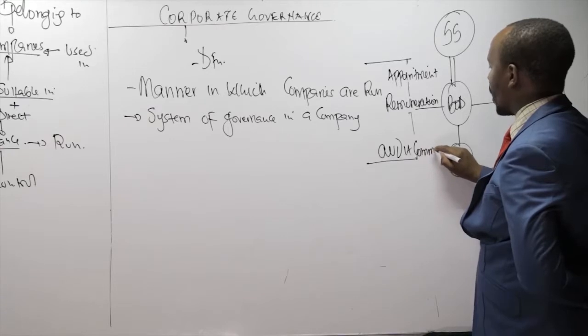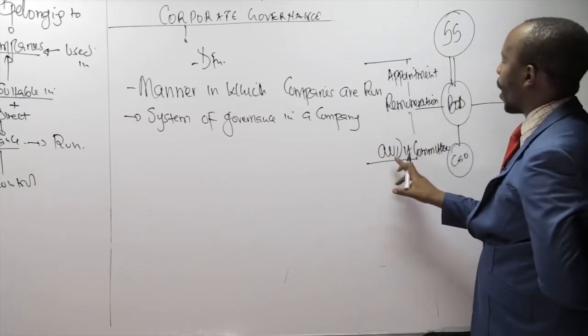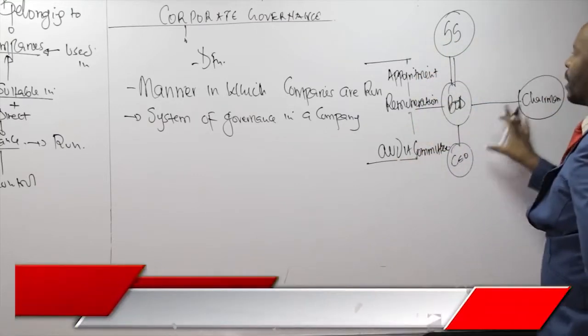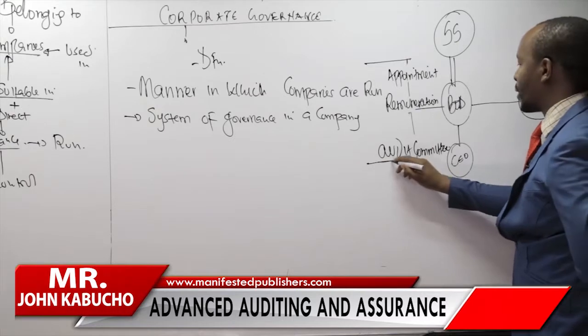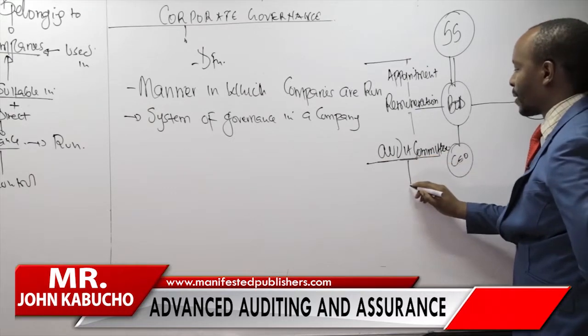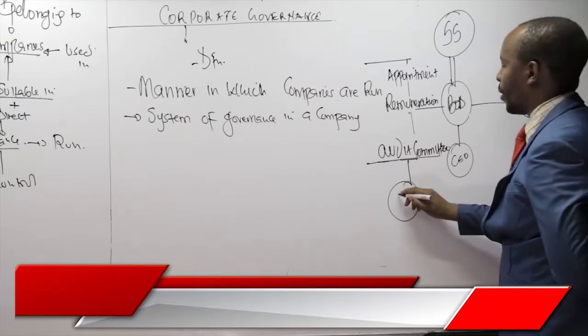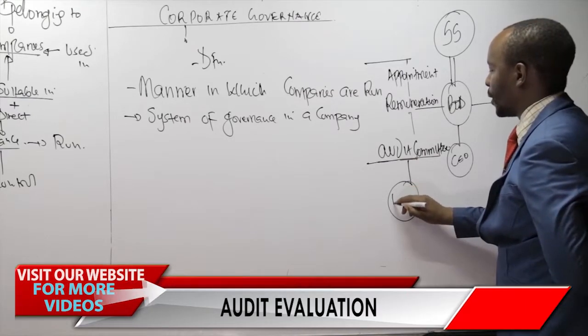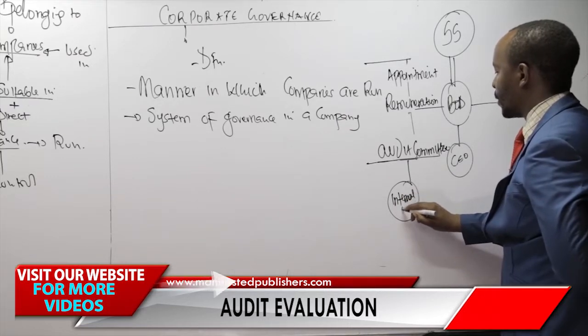And that is why earlier on we had agreed that we are going to be working on 3 topics. 1, audit committee, corporate governance, together with internal audit. The internal audit department is supposed to be established from what we refer to as the audit committee. There we have internal audit.